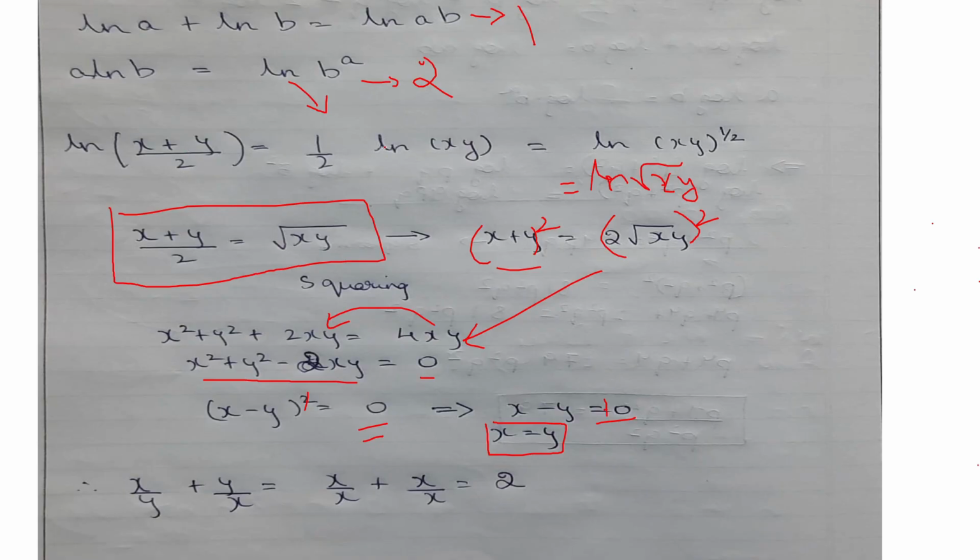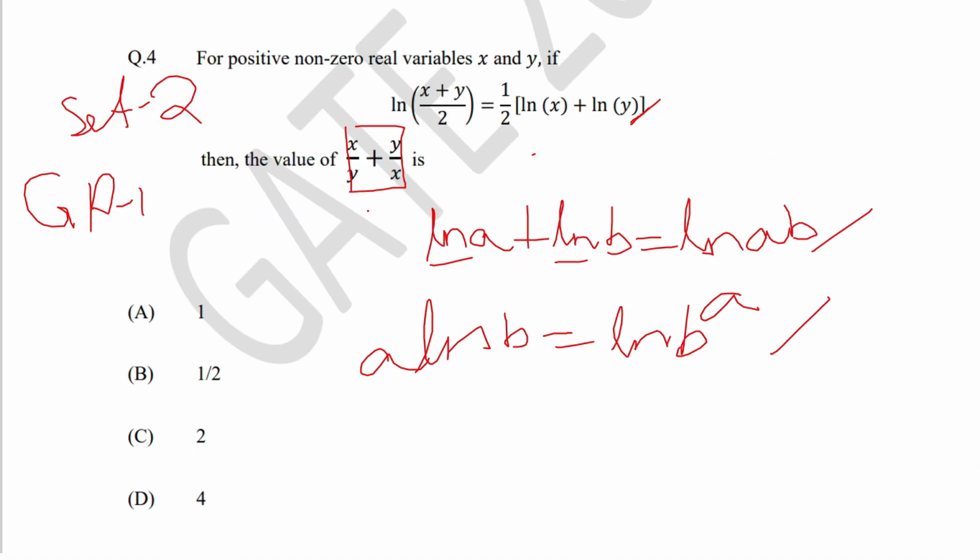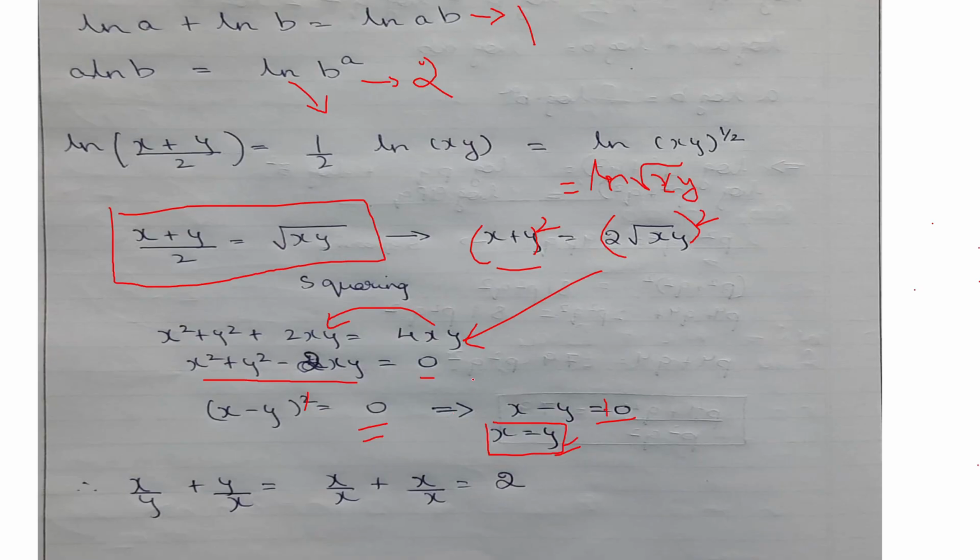Using this, we can find out the value of the given expression, which is x by y plus y by x. Since both x and y are equal, we can take x by y as x by x and y by x as x by x. So 1 plus 1 is equal to 2. Hence, option C is the answer.